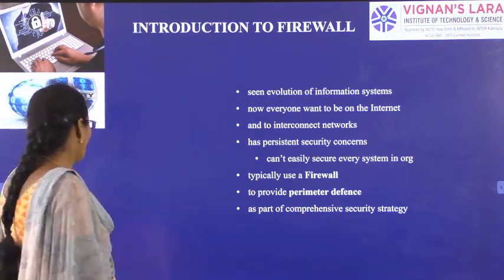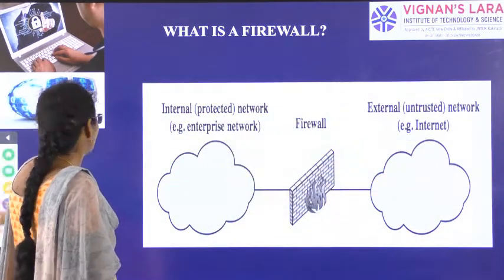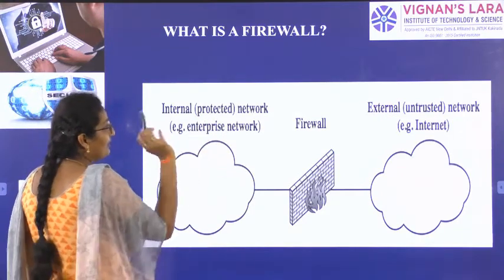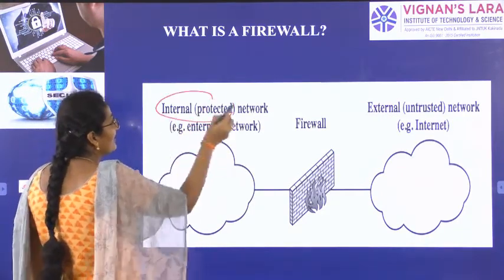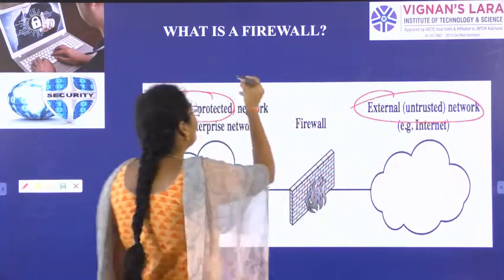First one, firewall. We have already seen what a firewall is. The firewall sits between the trusted, protected internal network and the untrusted external network.